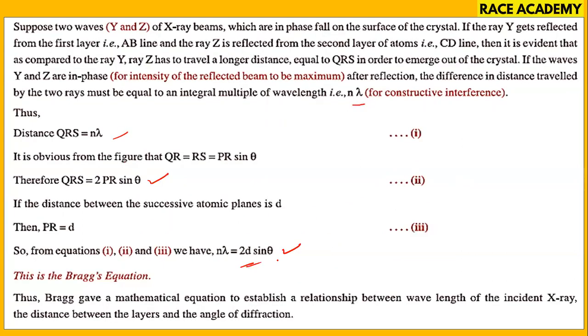This equation is called the Bragg equation, and thus Bragg gave a mathematical equation to establish the relation between the wavelength of the incident X-ray, lambda, the distance between the layers, d, and the angle of diffraction, theta. Their relation is called Bragg's equation.